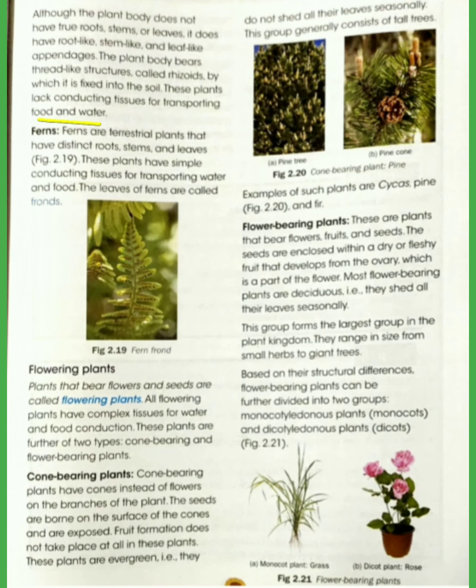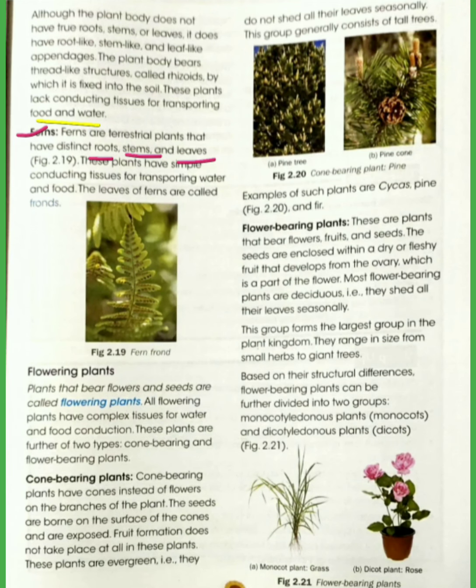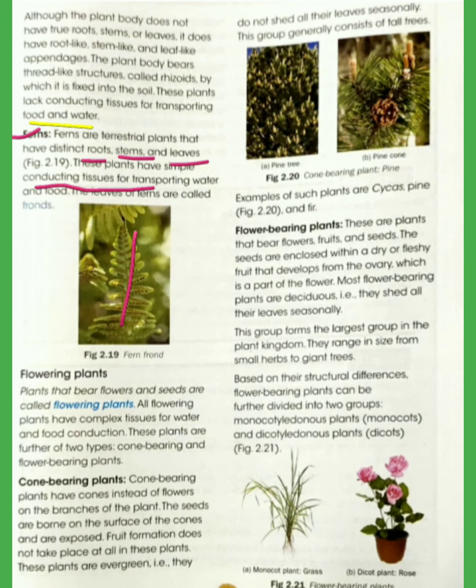Next one is fern. So ferns are quite advanced compared to liverworts, mosses or algae because they have distinct root, stem and leaves. They have even simple conducting tissue for transporting water and food. The leaves of fern are called fronds.